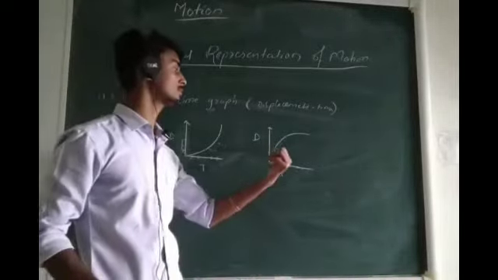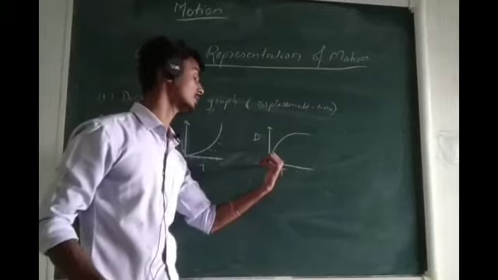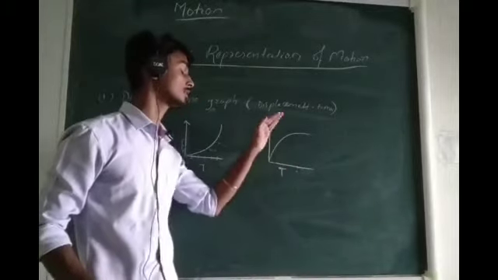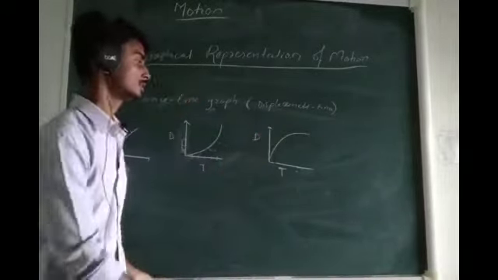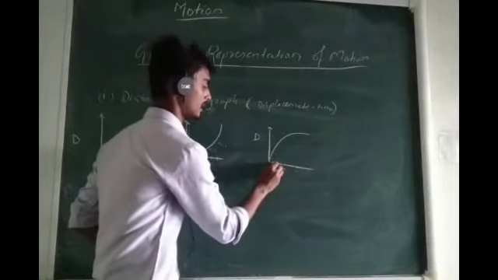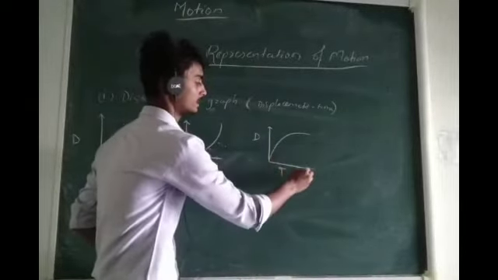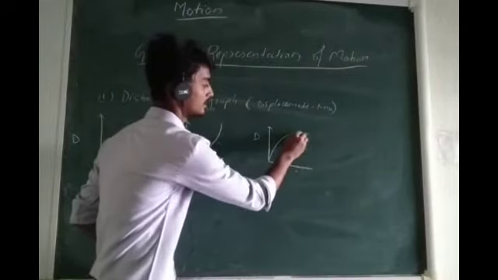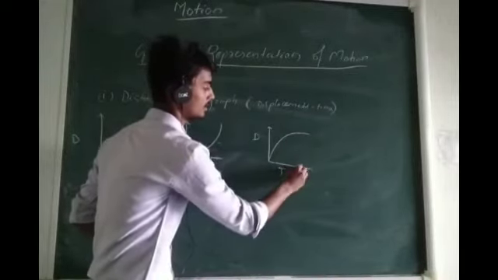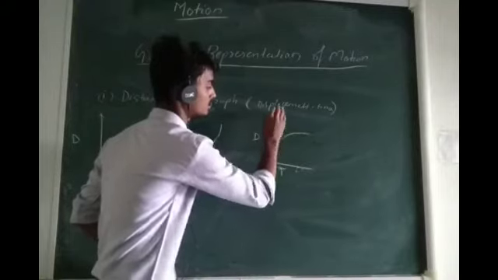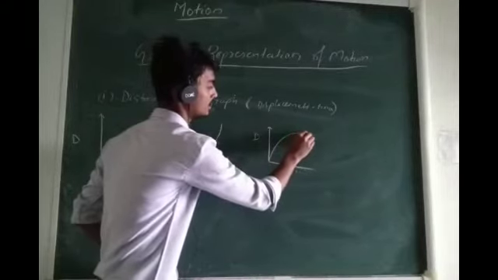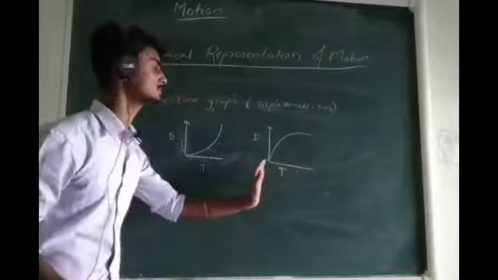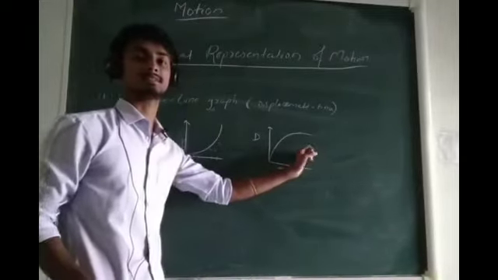Similarly, if the graph is curved downward in a distance time graph, initially the speed is higher, which goes on decreasing. As time goes on increasing, the distance does not increase much and remains almost the same. So it means that the speed goes on decreasing in this case.